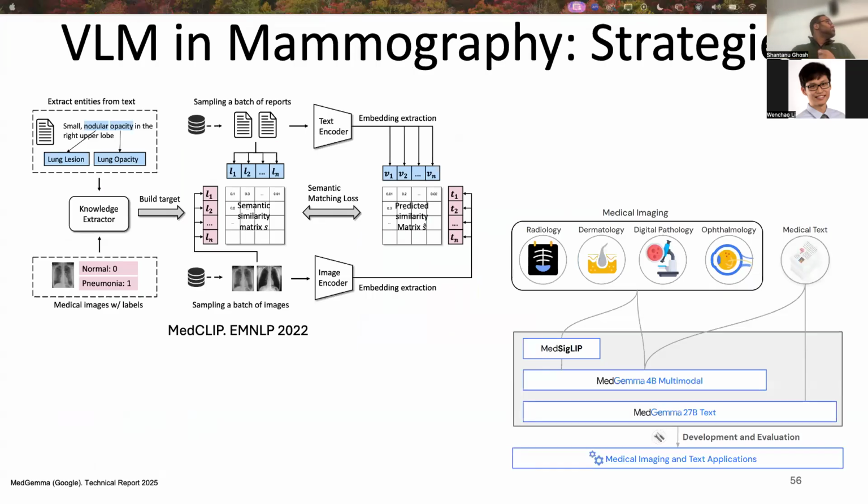One possible strategy to develop this VLM is to use the state-of-the-art generalist foundation models like MedGemma from Google, or fine-tune a chest X-ray foundation model pre-trained on a large imaging dataset. The idea is that the extensive pre-training could lead to better image-text alignment.